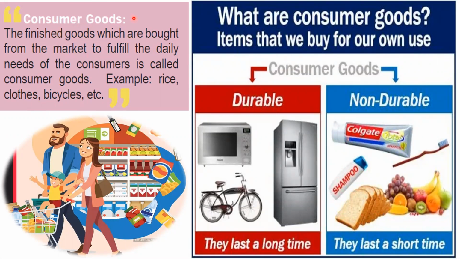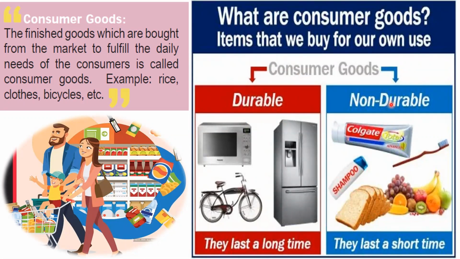And these consumer goods are again divided into two, durable and non-durable. Durable goods are those goods which can be used for a very long time. We don't buy a TV every day. We don't buy a fridge or bicycle or scooter or car every day or every month. Once we buy it, we use it for a very long time till it wears out. So such goods are called durable consumer goods.